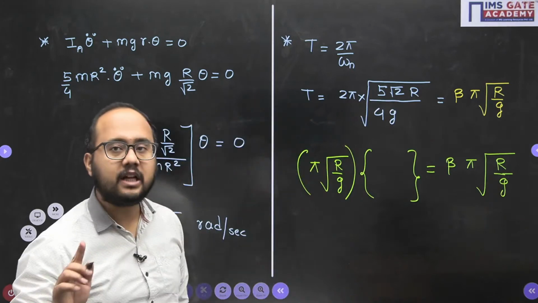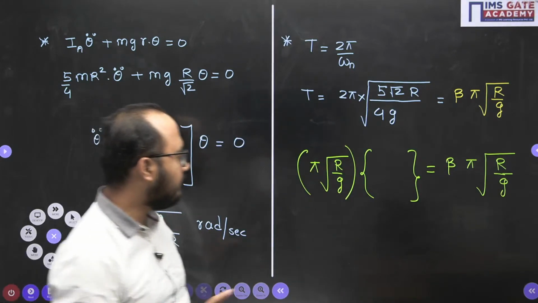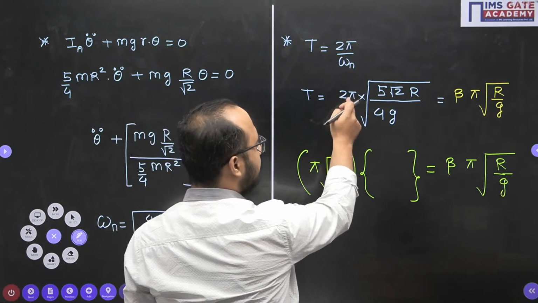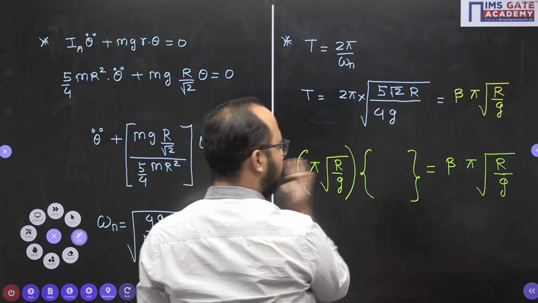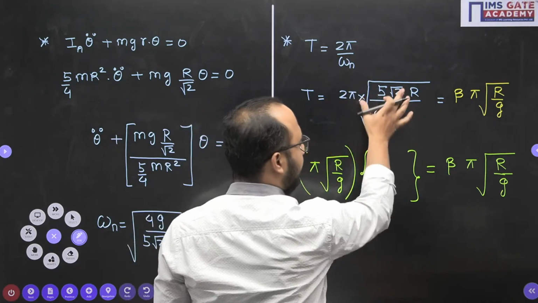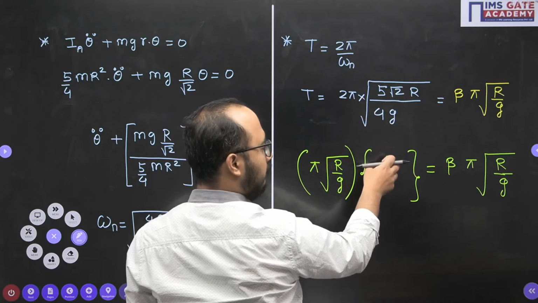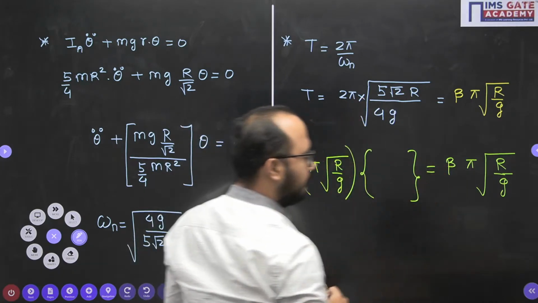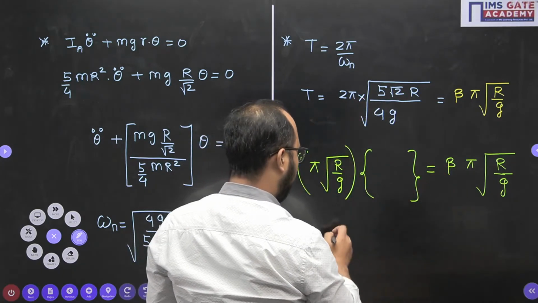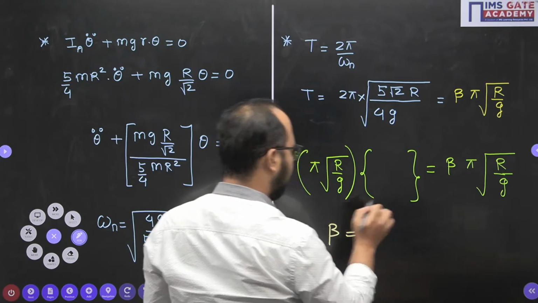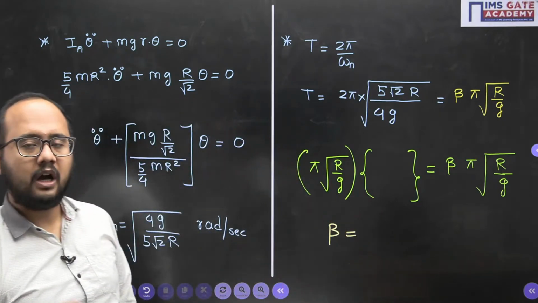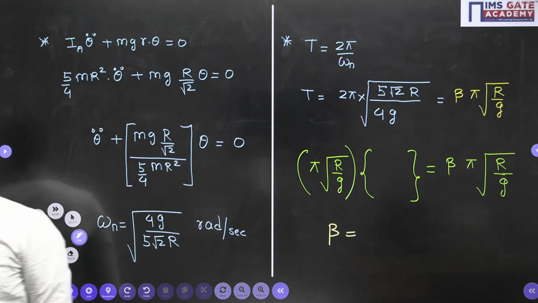Clear? So what I have done here, please understand the point. I have separated out this pi value, root over r by g value. Whatever numerical value will be there, I will be solving there, and that value will be equal to beta. And finally, that beta value you can easily solve from this. So I want everyone to solve it. Do it fast.